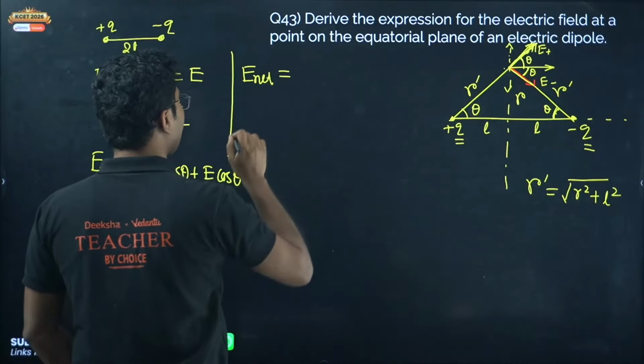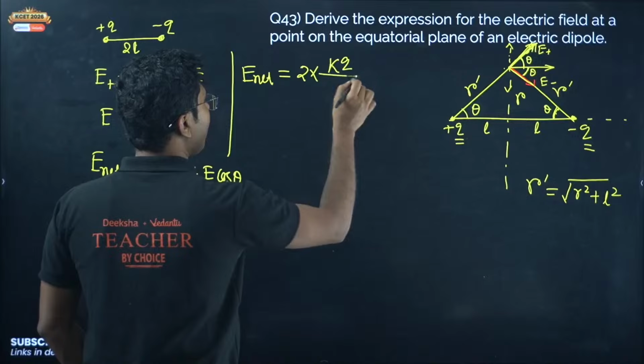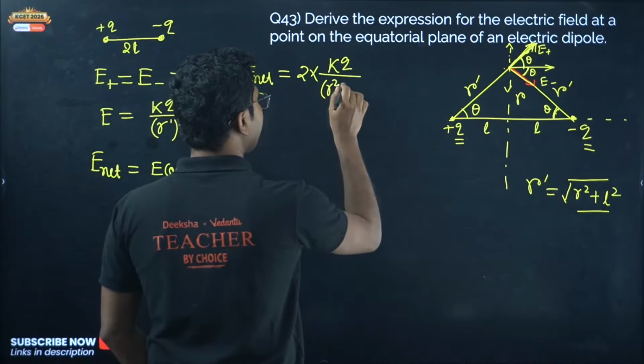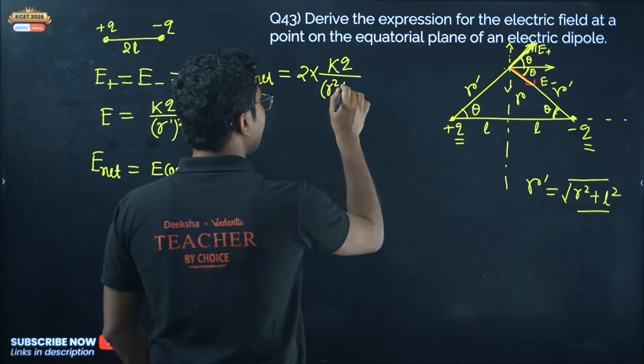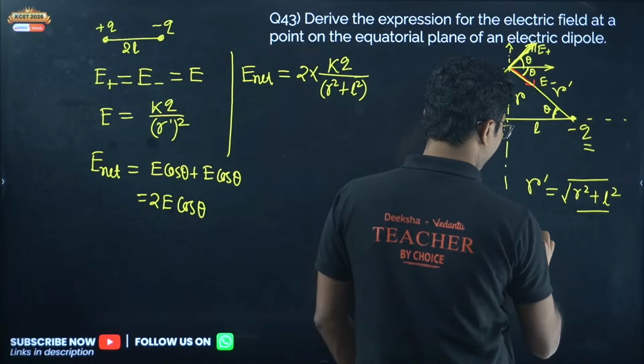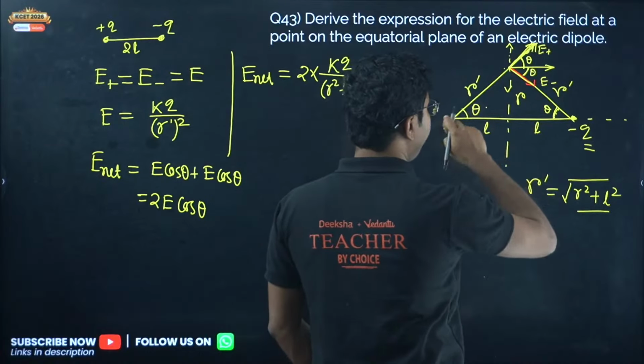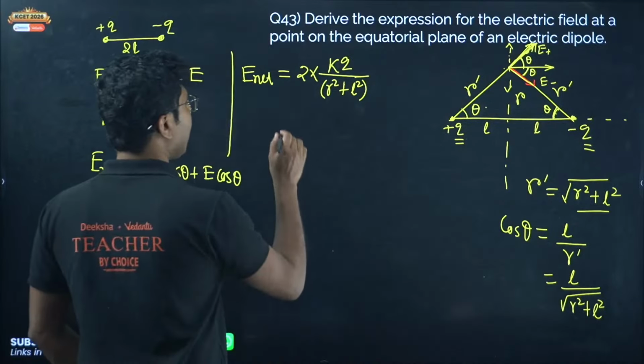So the net electric field is given by 2 into KQ by R dash square. R dash square is R square plus L square. And what is cos theta? If you see this, cos theta is base by hypotenuse. So it will be L divided by R dash, or L divided by the square root of R square plus L square. Now put that here.